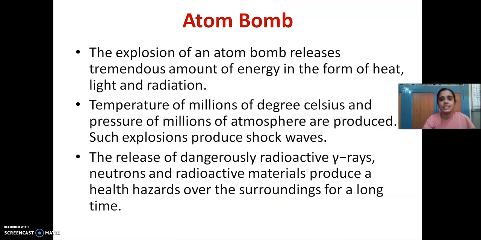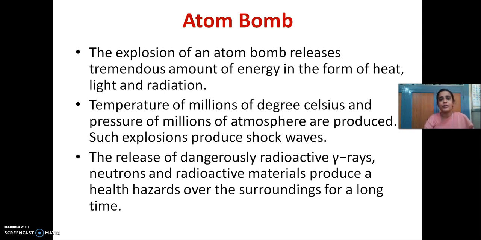When this explosion takes place, a huge amount of energy is released in the form of heat, light and radiation. A temperature of millions of degrees Celsius and a pressure of millions of atmospheres is produced. Such an explosion can produce shock waves. They are very dangerous to human society and the earth.